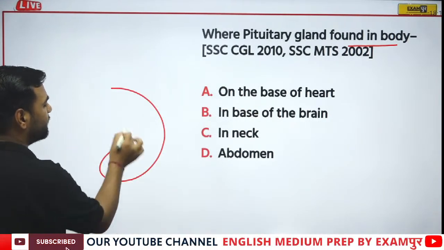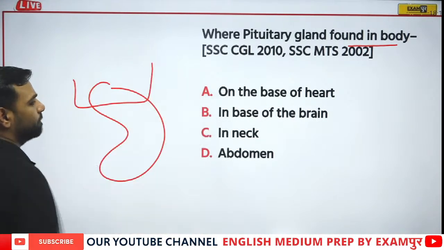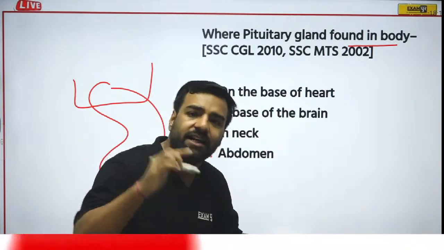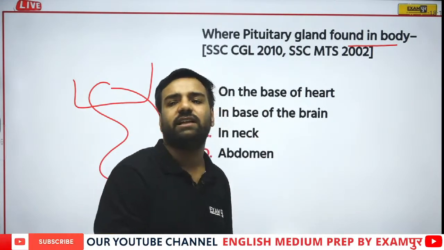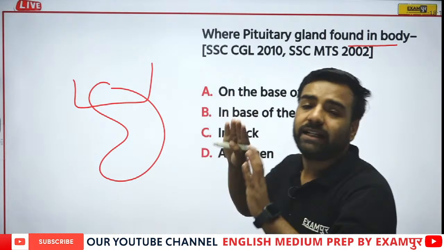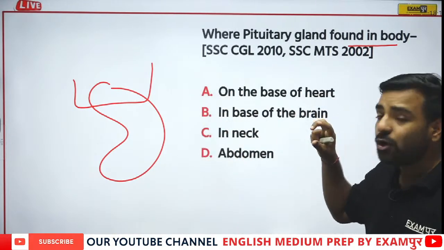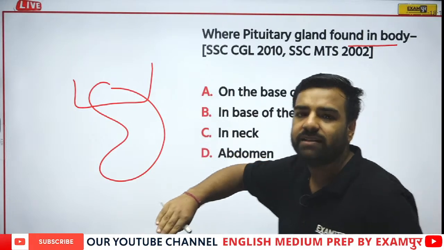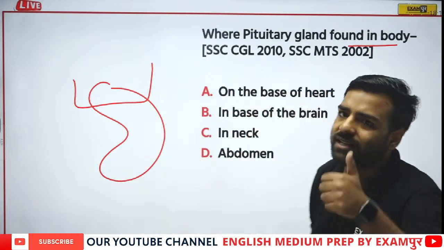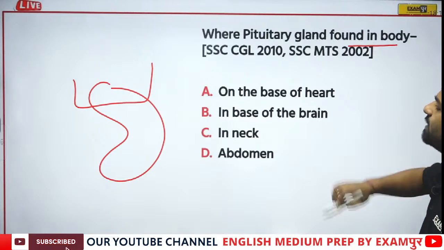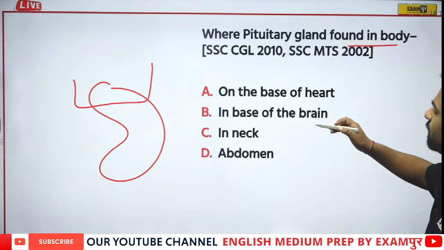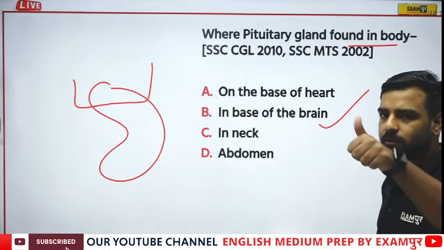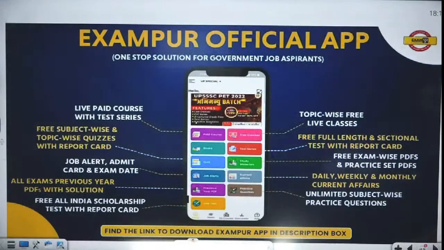If I talk about the kidney, there is a gland known as the adrenal gland, from where the adrenaline hormone is secreted. You remember? I gave the example. The emergency hormone is released from here. Now, why is it an emergency? We'll be having a discussion on that. So yes, HR, totally correct. It is present on the base of the brain. So totally correct. Awesome. Moving forward.